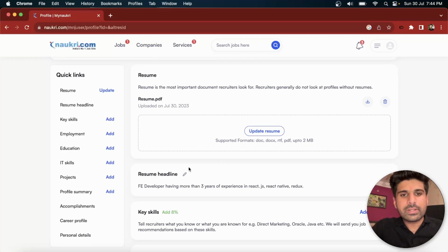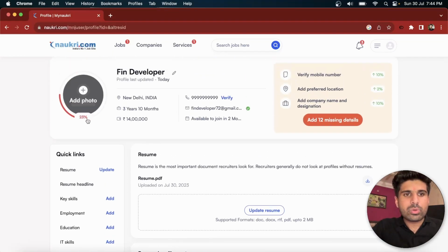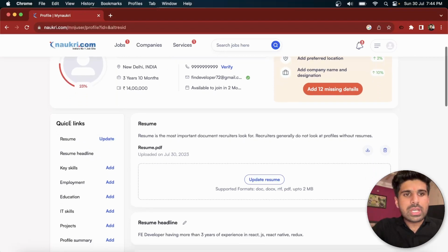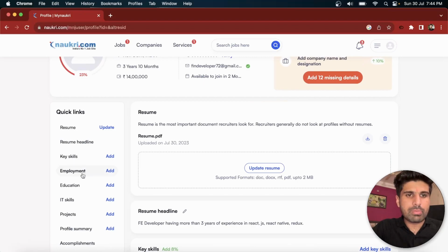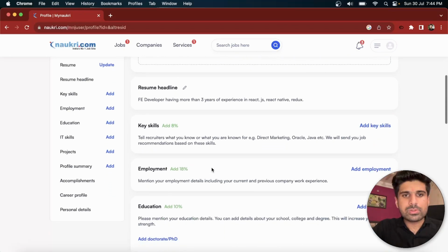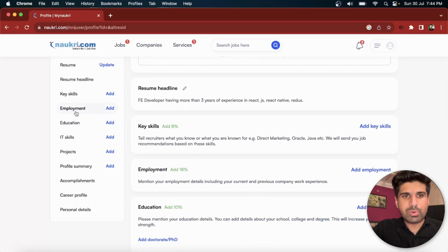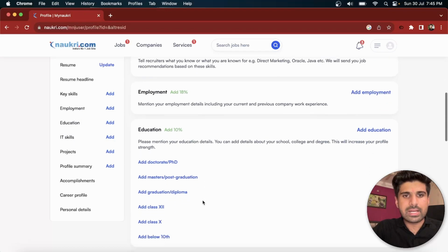So after completing resume headline and uploading the resume, we can check that our profile score would increase, and as you can see, it became 23%. And you can also check for quick links. So basically these quick links are going to increase your score one by one, and in that manner you can also check that key skill is here, employment is here, education is here. So you can directly map those things.